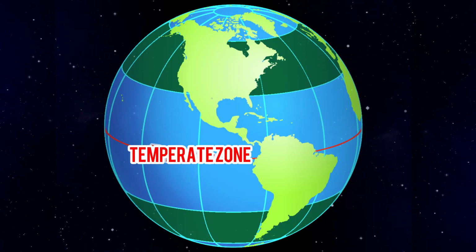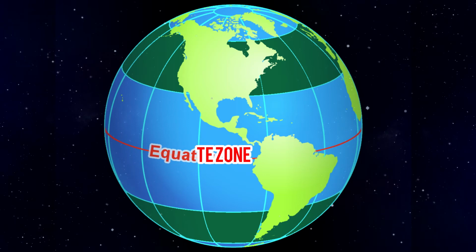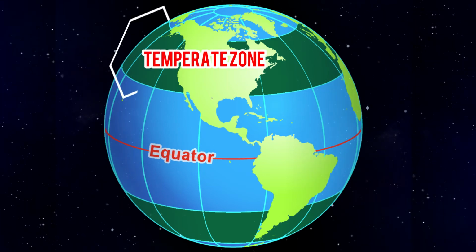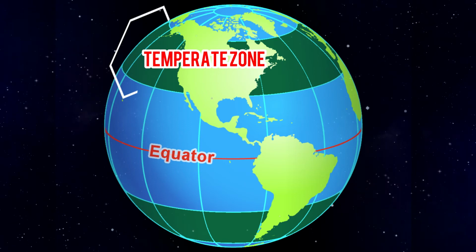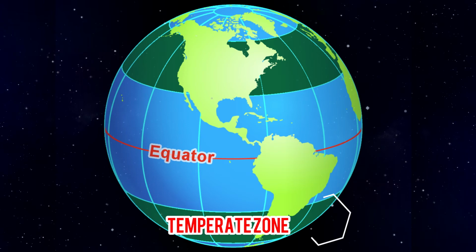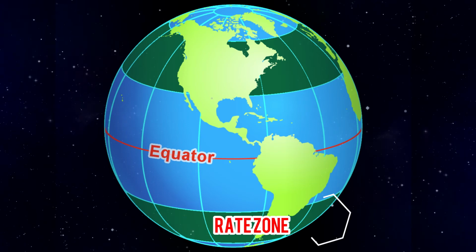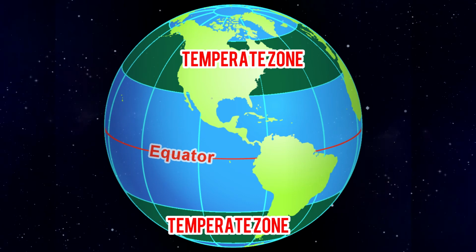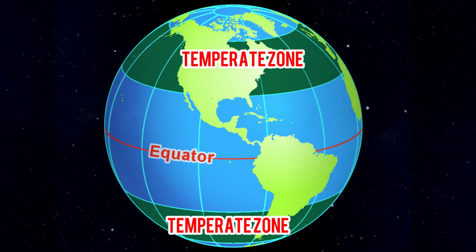Temperate zone. The areas bounded by the Tropic of Cancer and the Arctic Circle in the Northern Hemisphere, and the Tropic of Capricorn and the Antarctic Circle in the Southern Hemisphere, have moderate temperatures. These areas are called temperate zones.